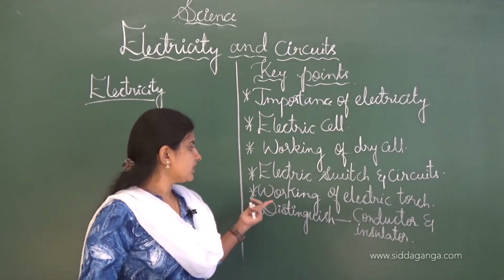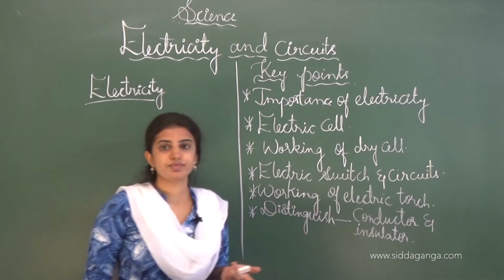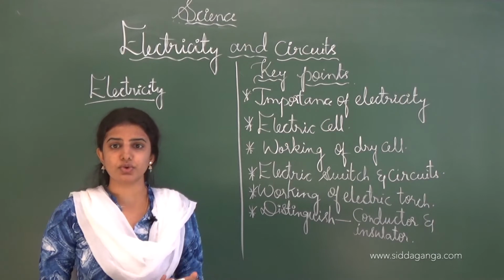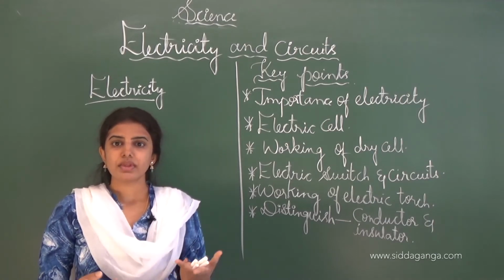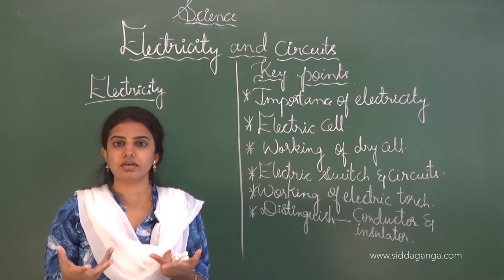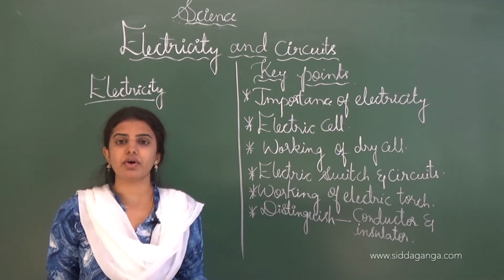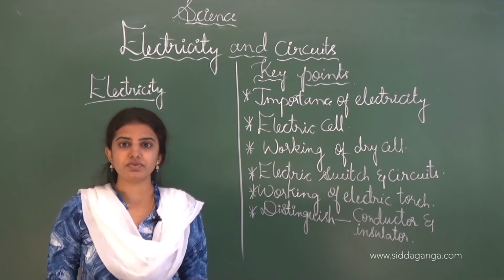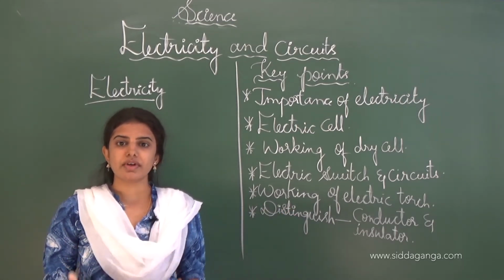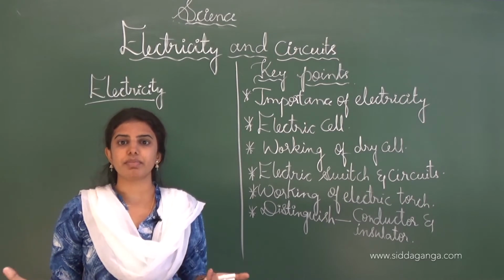And next is the working of the electric torch. As we all know, the electric torch is a simple device which is used to light up places during a power cut or in any dark place. We have to carry the electric torch so that we can see things properly.